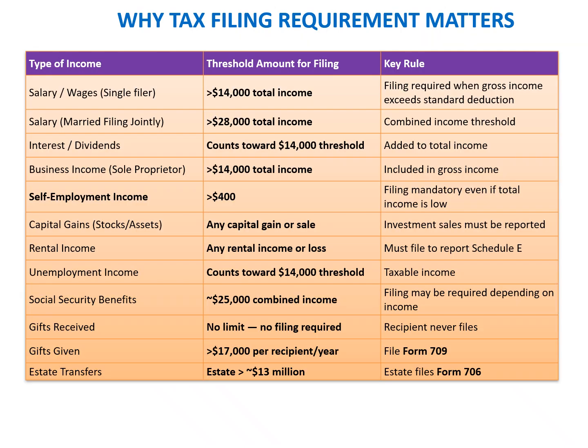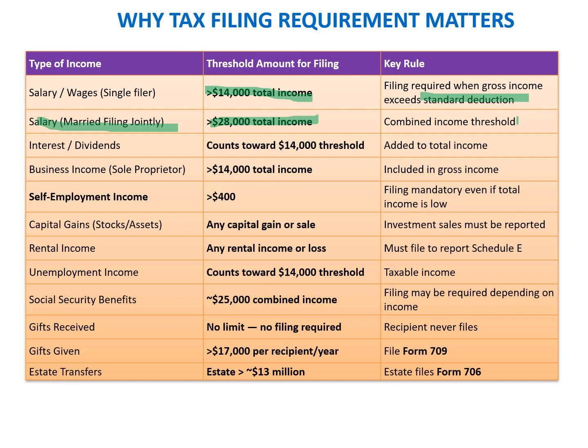Okay. Now, in this slide, we're going to talk about certain limits. In the last slide, we mentioned that there's a limit beyond which an individual has to file a return. So we'll talk about that limit here. For salary and wages, for a single earner, the limit is $14,000. Filing is required when gross income exceeds the standard deduction. $14,000 is the standard deduction, and if income is more than that, we have to file the return. If you file jointly, the limit increases to two times, which is $28,000 total income, and then the combined income threshold needs to be looked into.